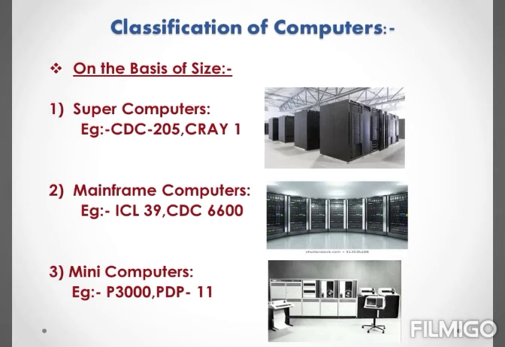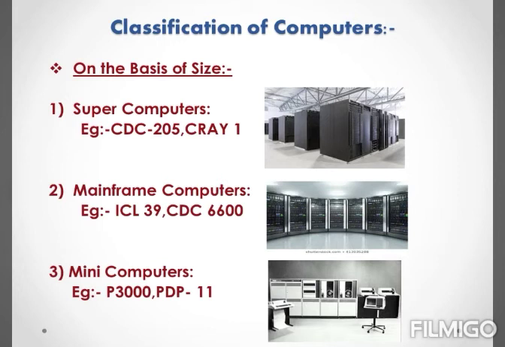These are the fastest but the most expensive computers. These computers have large amount of storage capacity. They are designed to process highly calculative tasks such as weather forecasting, scientific research, climate research, and aircraft design.